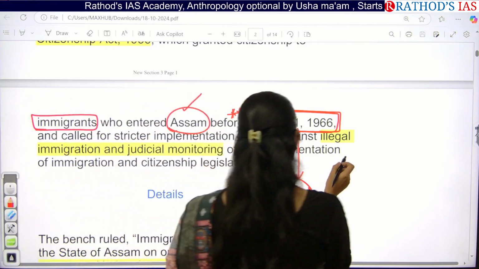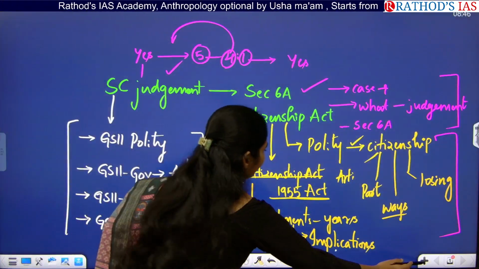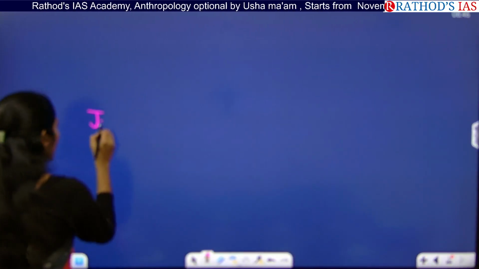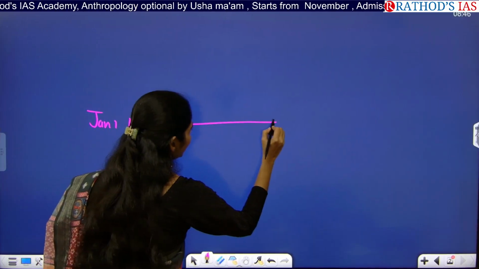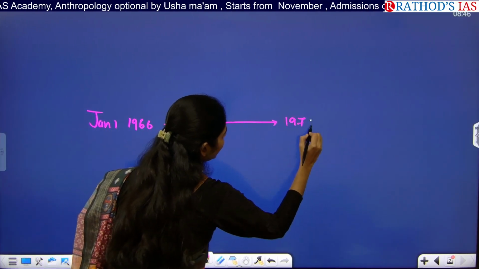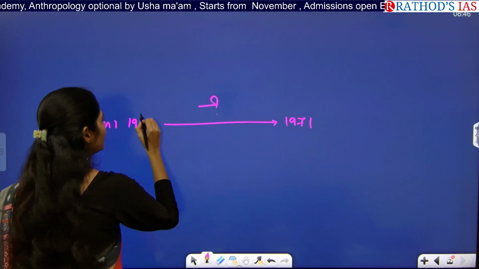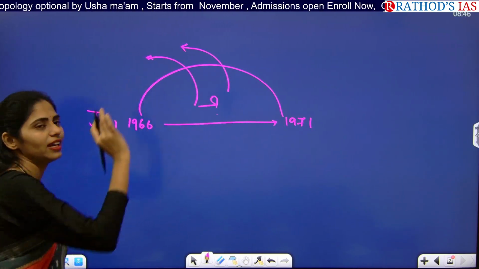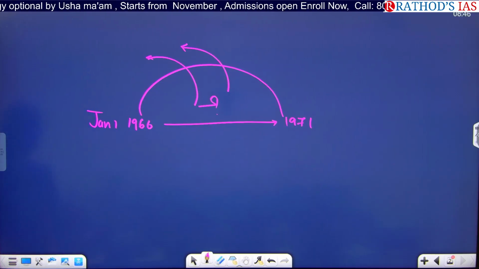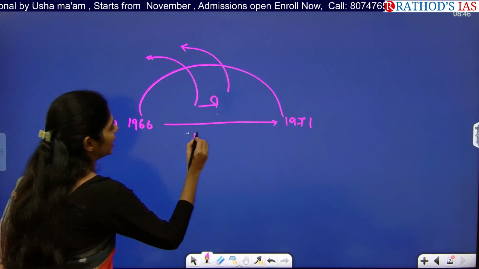If you see the timeline here, it is January 1st, 1966. The Bangladesh Liberation War happened in 1971. But what happens to people who entered Assam between this time period? For them also there is a provision of providing citizenship, but terms and conditions apply.